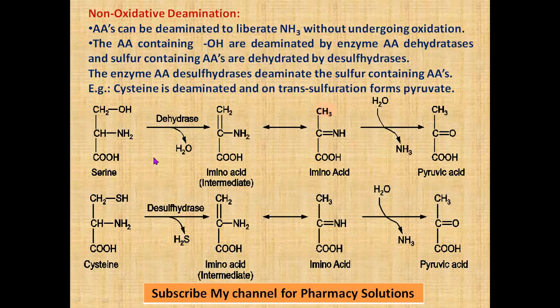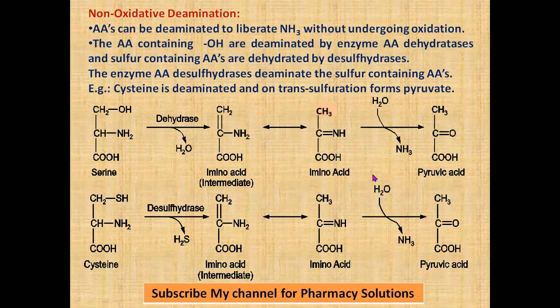As an enzyme example, I am writing here serine. Serine is an amino acid, and in the presence of dehydrase you can remove a water molecule. When you remove this H and this OH, it will form a double bond. So H2O is removed, and it forms an intermediate compound, an enamine. On further transfer of the double bond to the NH, this H is transferred to this CH2 to form CH3. So the intermediate compound is converted to the respective imino acid.